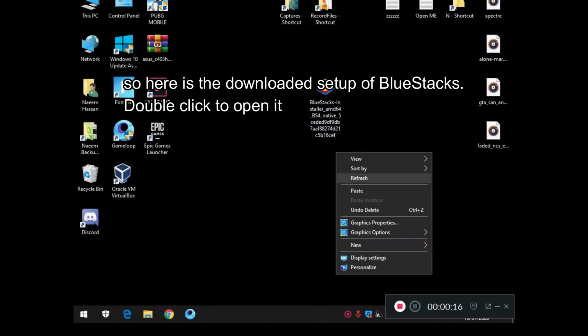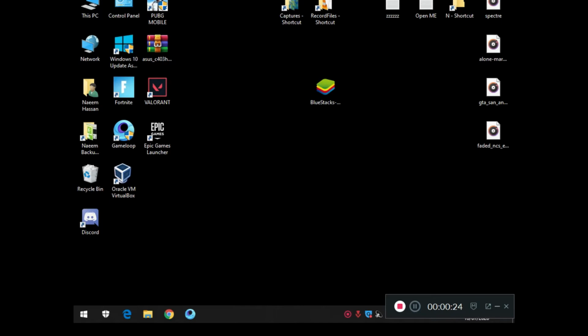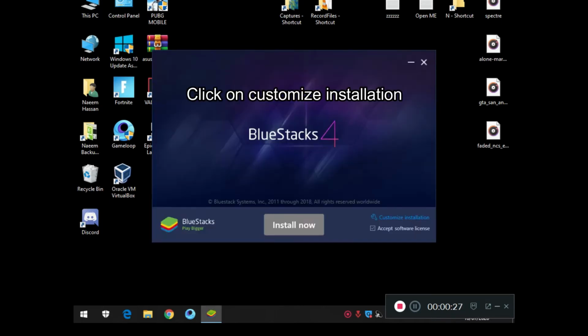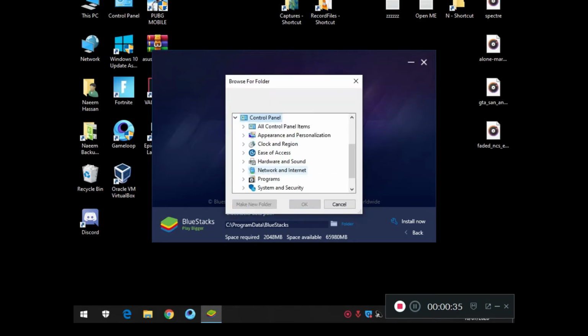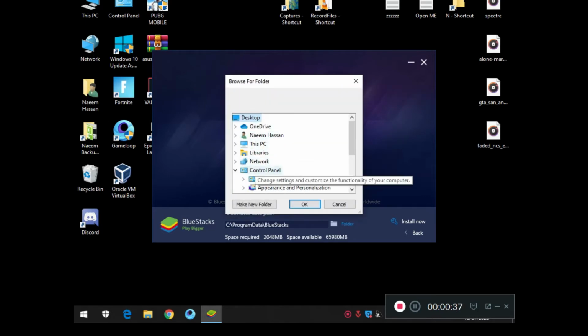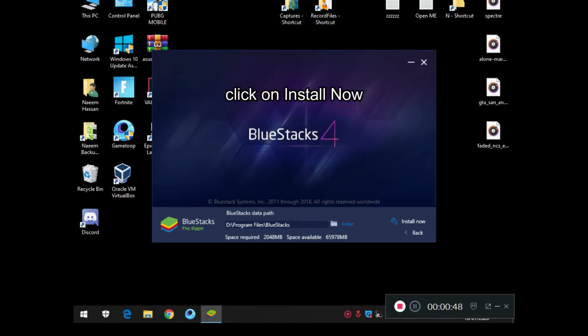So here is the downloaded setup of BlueStacks. Double click to open it. Click on Customize Installation. Browse the location where you want to install BlueStacks in. Now click on Install Now.